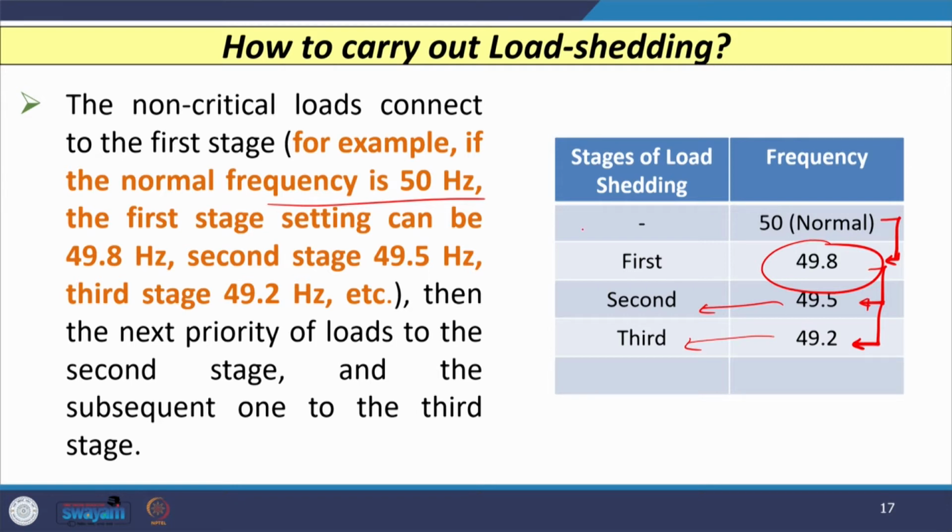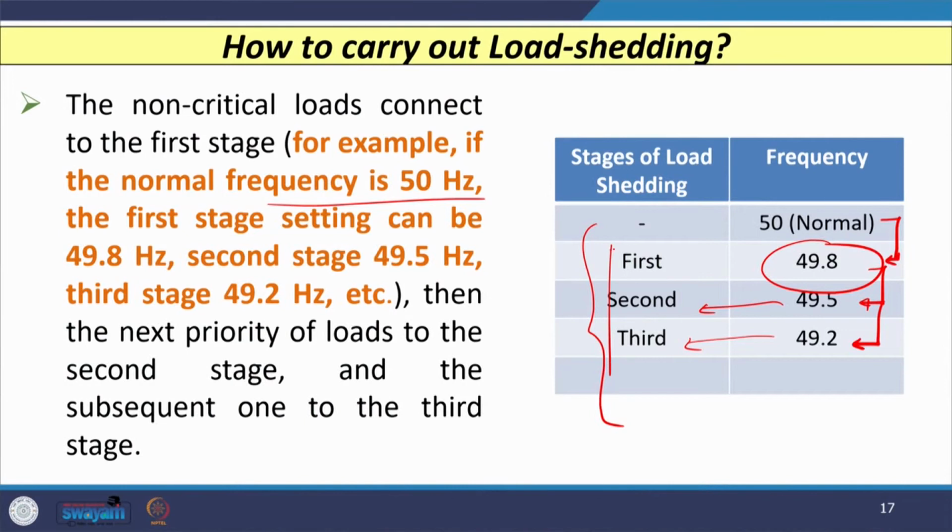Normally the question comes, how many stages we have to include. Whether we have to include 3 stages, 5 stages, or 7 stages depends on the utility and application. In most cases, most utilities will consider 3 stages. So, in 3 stages most utilities will remove the load depending upon the fall or reduction in frequency with reference to the fundamental frequency.